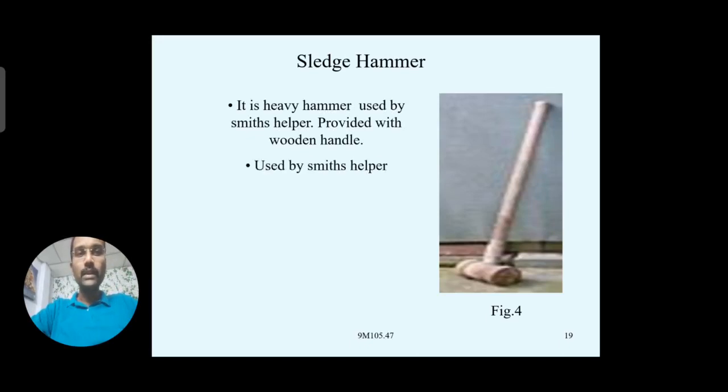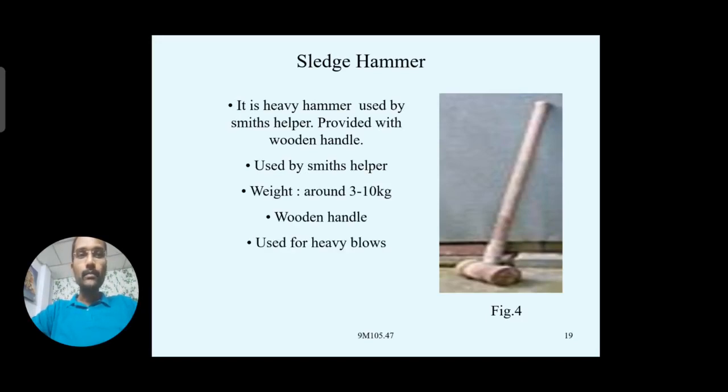It is also made with a wooden handle. As for the specification regarding weight, these hammers are very heavy, ranging from 3 to 10 kgs. For giving very heavy blows, these sledgehammers are mostly used by the smiths in forging operations.